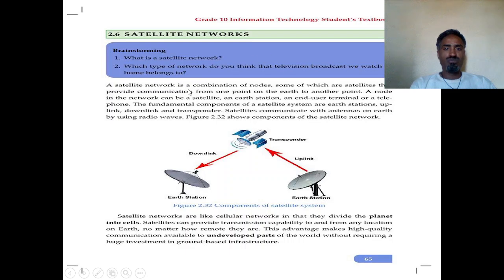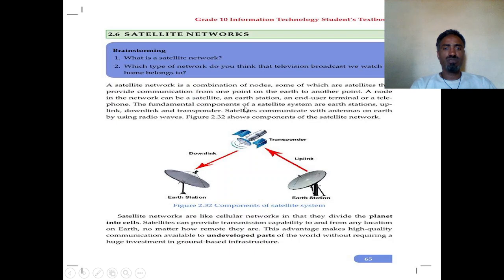But to have this, we must have nodes. It says it is a combination of nodes, some of which are satellites that provide communication from one point on Earth to another point. A node in a network can be a satellite, an Earth station, an end user terminal or a telephone. The fundamental components of satellite systems.